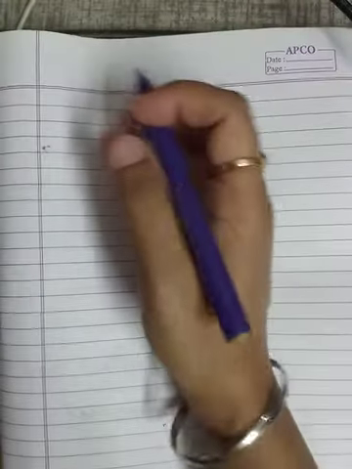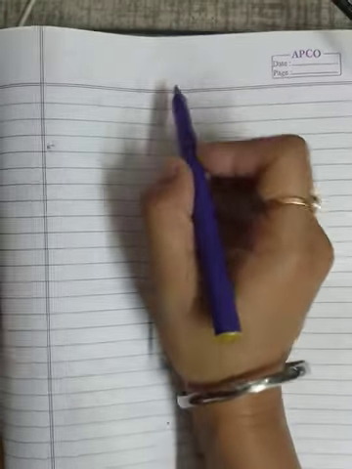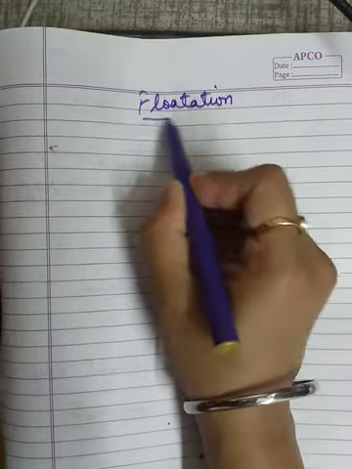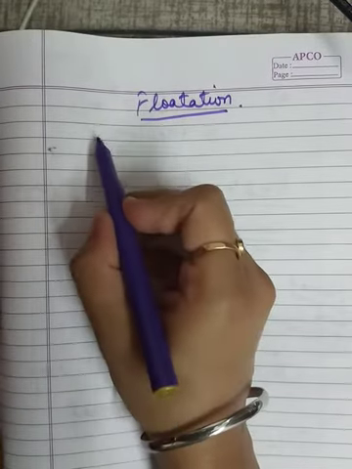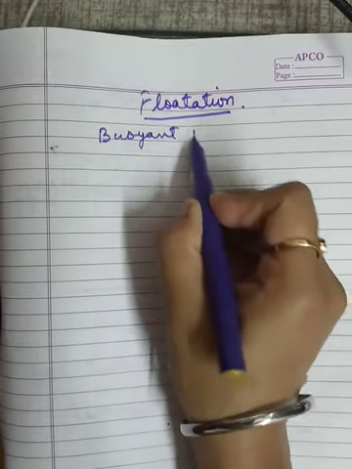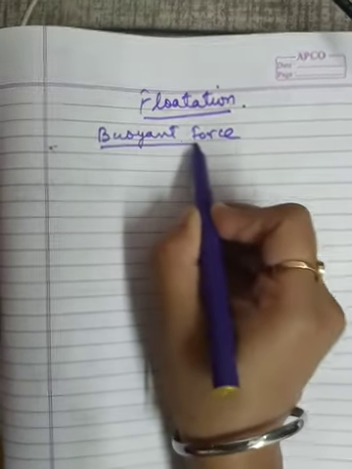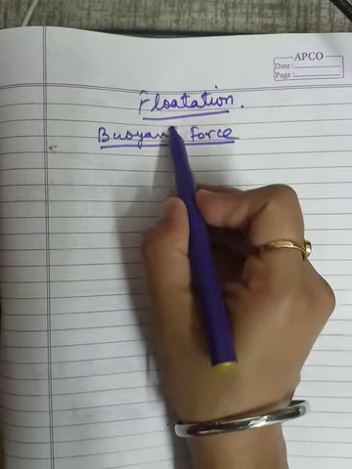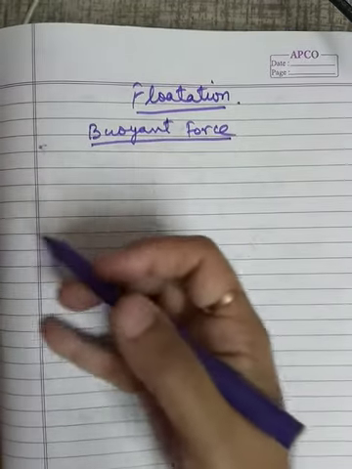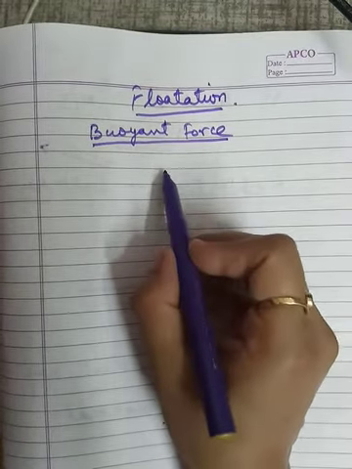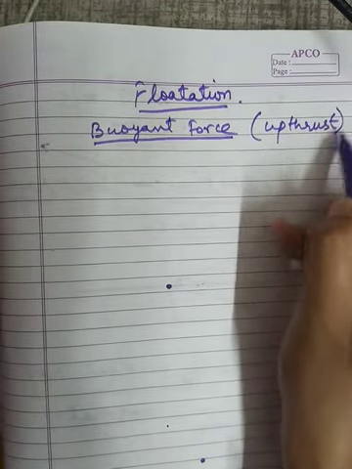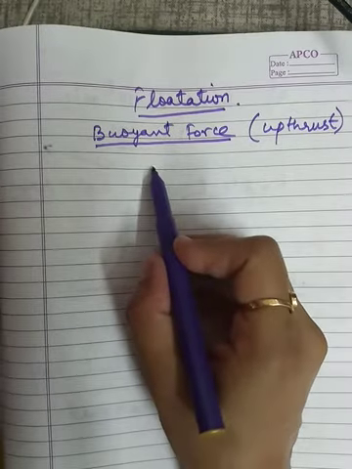Hello students. So in our previous video we started with the concept of flotation, and in that case we have studied till the topic of buoyant force. Buoyant force is a force exerted by the liquids or gases in the upward direction, and it is also known as upthrust, and it is due to the property of buoyancy that we understood in the last video.